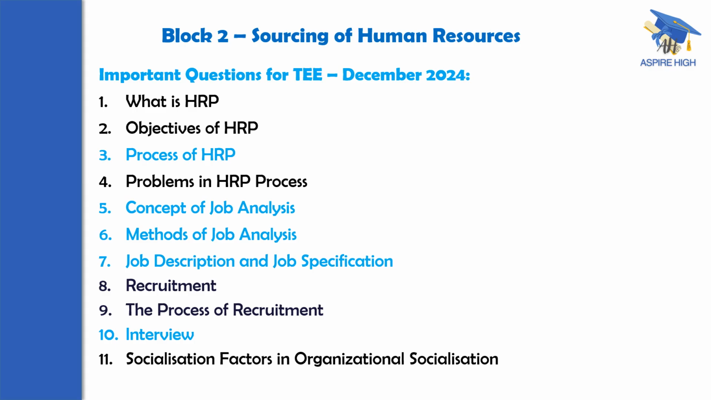The last unit, the 7th unit: socialization factors in organizational socialization. That was also asked for a 20-mark question once. So out of 39 topics, we have identified 11 topics as important to be asked in one form or another. So we call them important questions for the coming December examination. They are: what is HRP, objectives of HRP, process of HRP, problems in HRP process, concept of job analysis, methods of job analysis, job description and job specification, recruitment, the process of recruitment, interview, and socialization factors in organizational socialization.